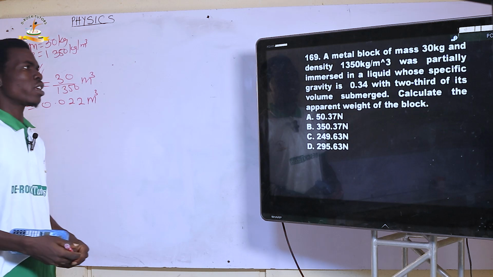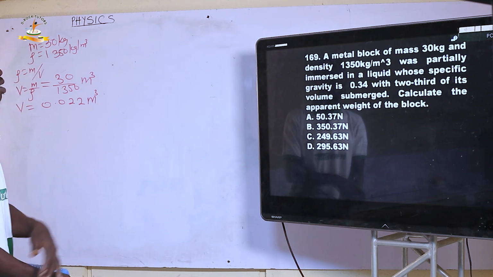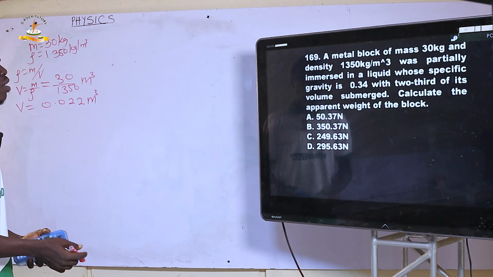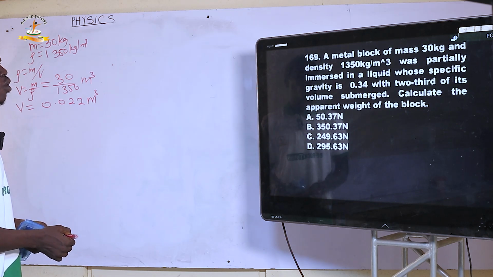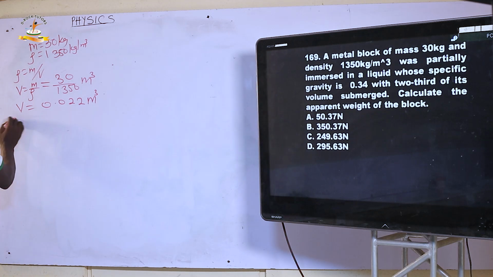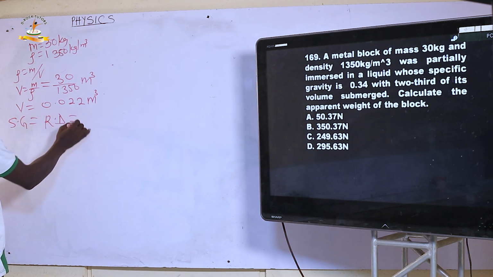However, we're told that it was partially immersed in a liquid whose specific gravity is 0.34. Specific gravity is the same as relative density.